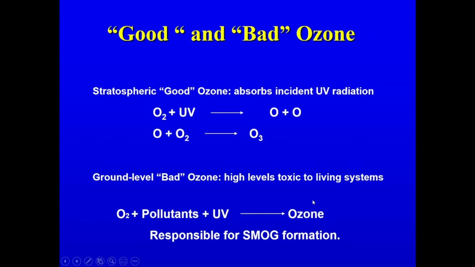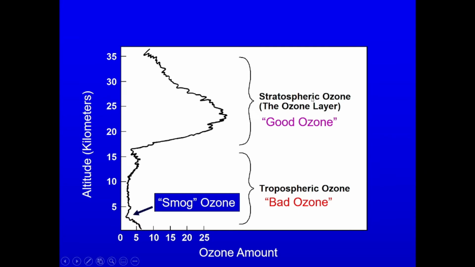Primarily the lungs get affected due to inhalation of the smog particles. So we are lucky because the amount of smoggy ozone, the bad ozone or tropospheric ozone, is lesser in our atmosphere, whereas the level of the good ozone or stratospheric ozone is quite higher.